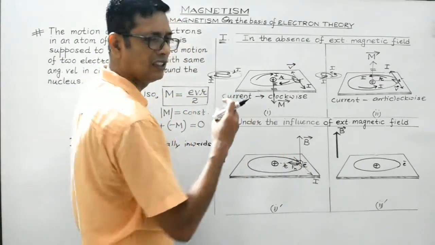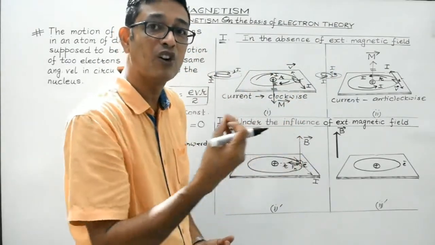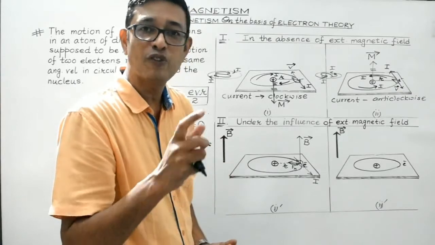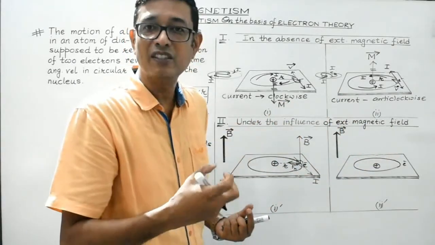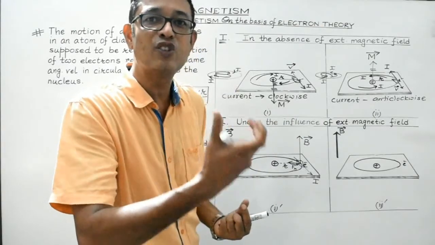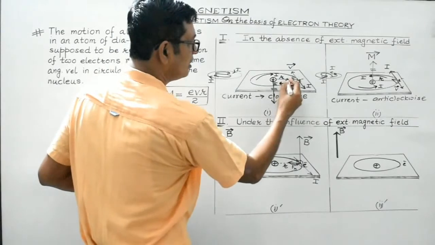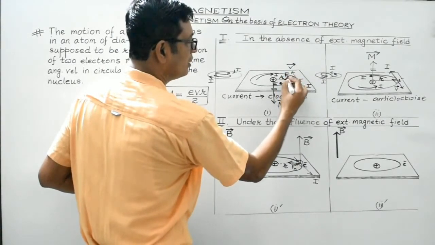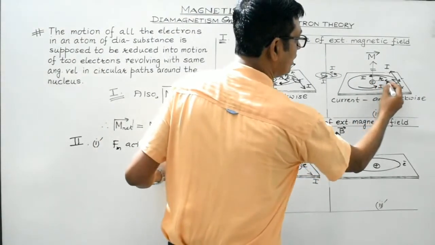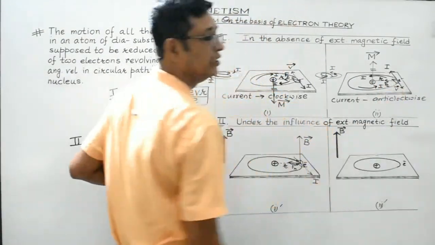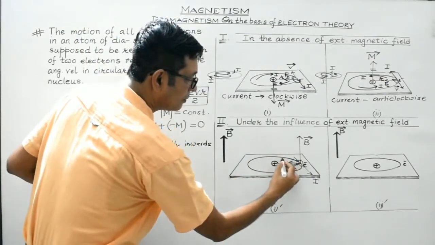Now as we are aware, the very basic fact, electron revolves around the positively charged nucleus because the electric force of attraction between the negatively charged electron and the positively charged nucleus provides the electron the necessary centripetal force, isn't it? So here, the centripetal force was only due to the electric force of attraction between the electron and the positively charged nucleus. But here, this force will also add up.